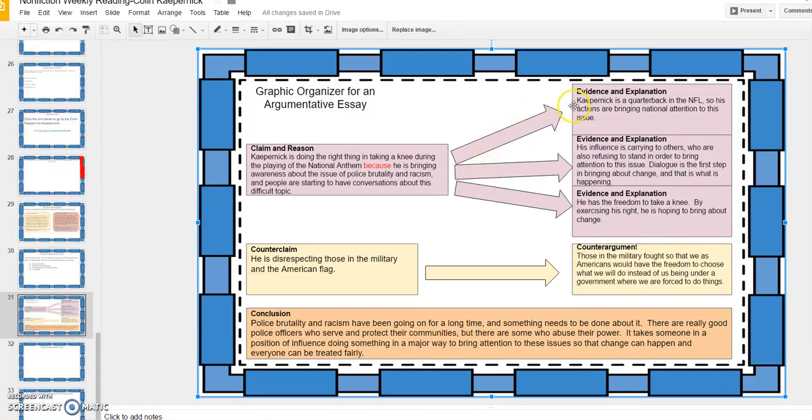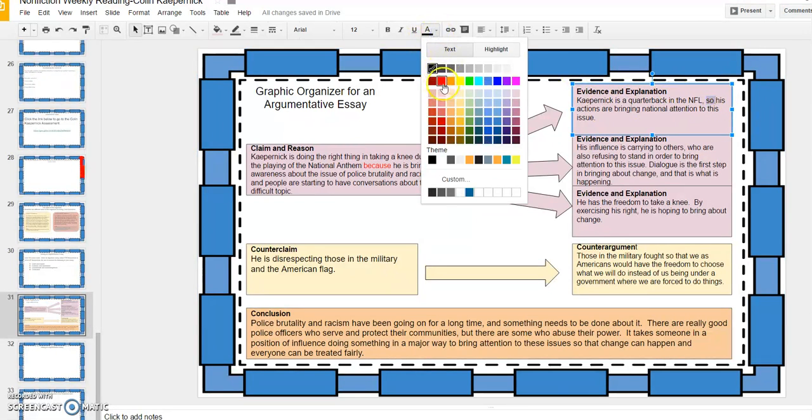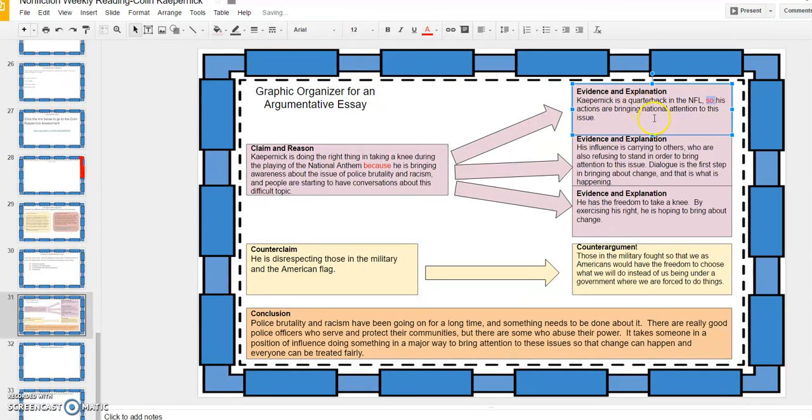So my first piece of evidence is, well, Kaepernick is a quarterback in the NFL. Here's the transition word that shows I'm about to give my explanation. So, what's that have to do with anything? Well, his actions are bringing national attention to this issue. Since he's somebody who is in the NFL and a lot of people see what he's doing, he's bringing national attention to the issue. My next piece of evidence is his influence is carrying to others who are also refusing to stand in order to bring attention to this issue.